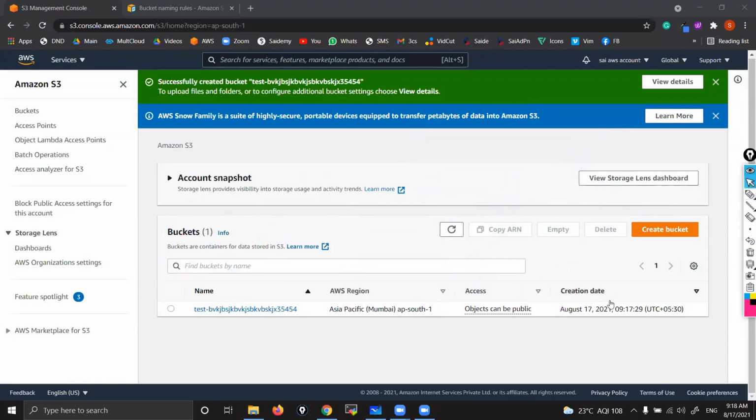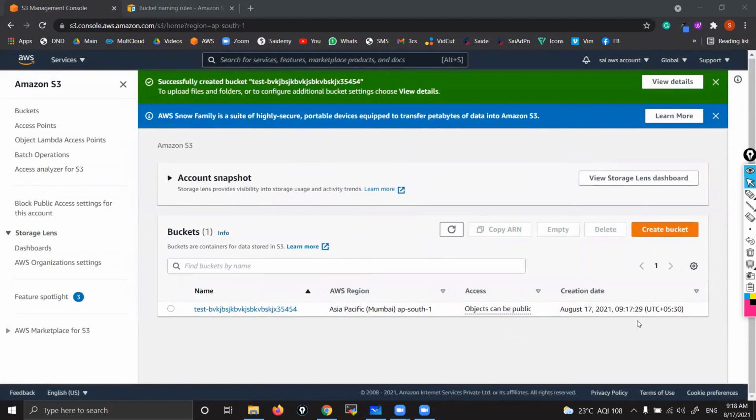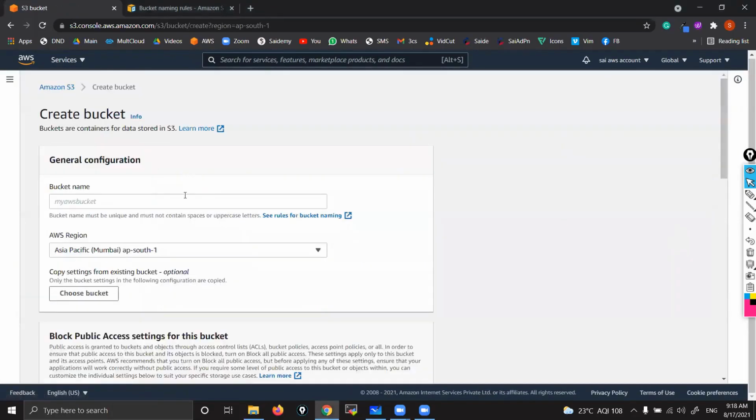Suppose I want to create a bucket in some other region, Singapore. Yeah, create bucket. Sing hyphen, some characters, some numbers, you can give, right?